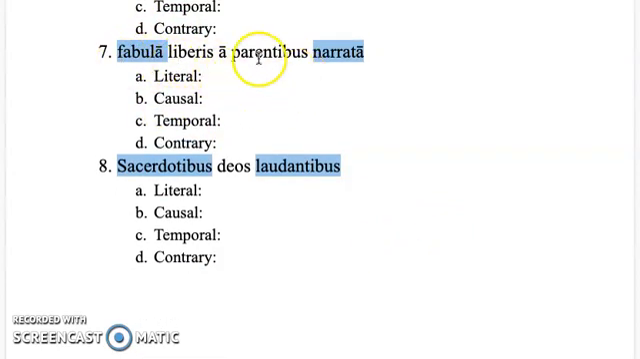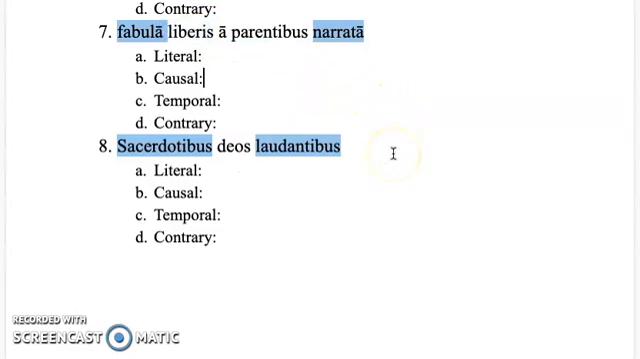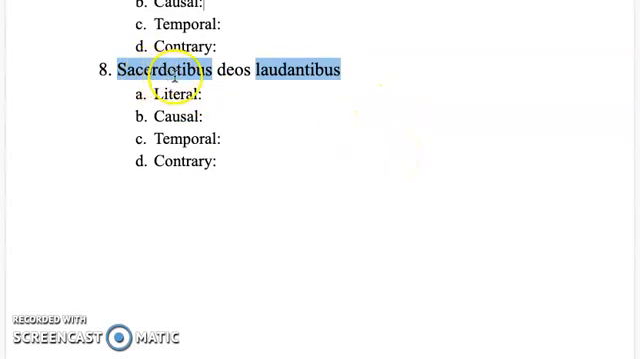Fabula liberis a parentibus narrata. Okay, same deal, passive verb. Hopefully by now we know what's going on there. Liberis here is referring to children. And last but not least, sacerdotibus deos laudantibus. That one is also pretty straightforward.